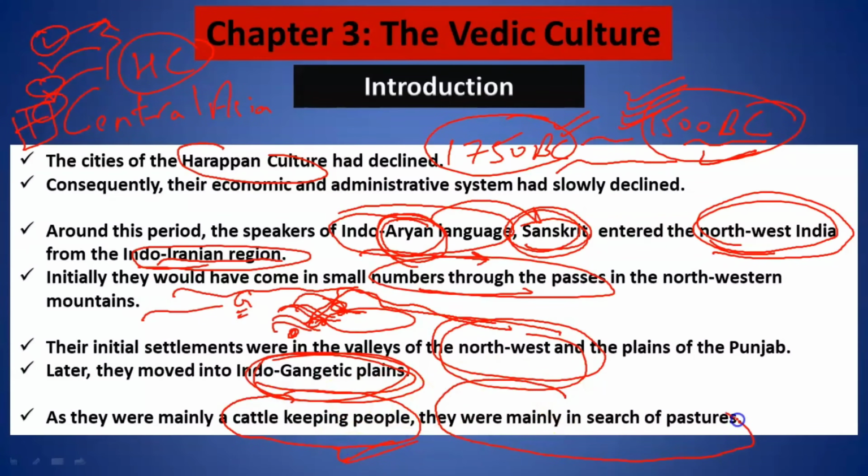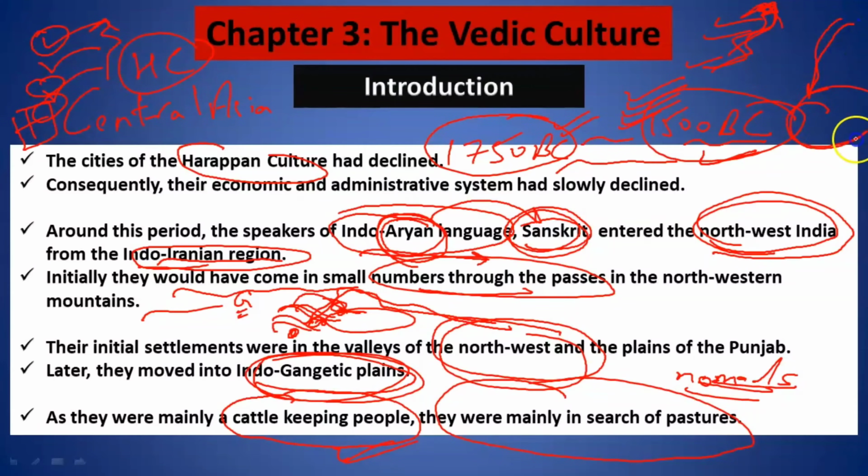They were mainly in search of pastures. That means they were mostly nomads. Now see, suddenly, we do not know what happened, that from such an intelligent and beautifully technologically driven society, how we again came back to such a society where we do not use such extensive technologies.